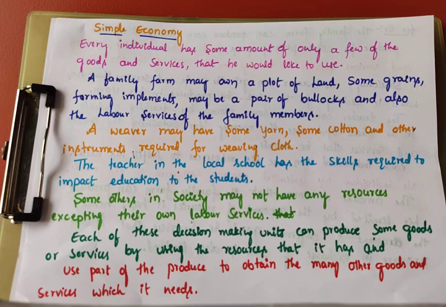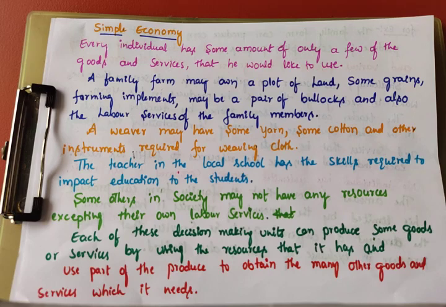Each of these decision making units can produce some goods or services by using the resources that it has. Using how much resources they have, they produce goods and services.